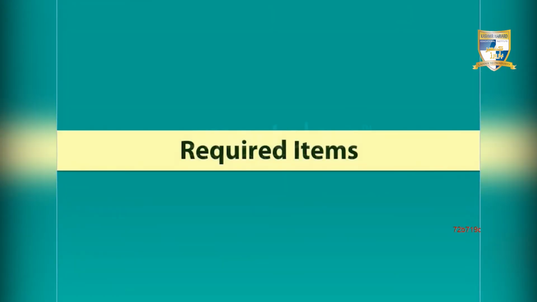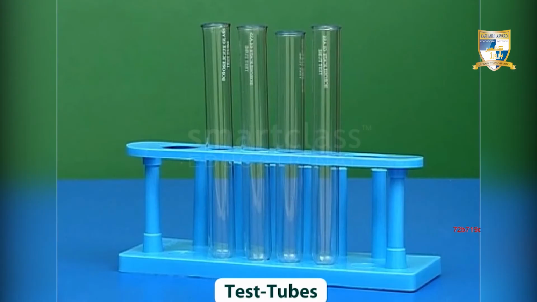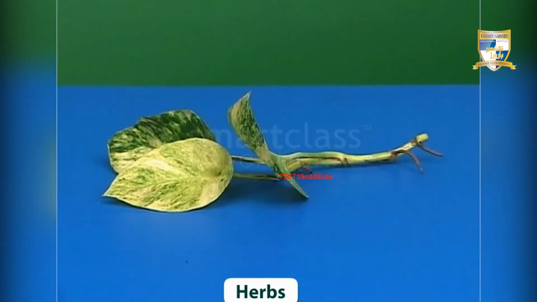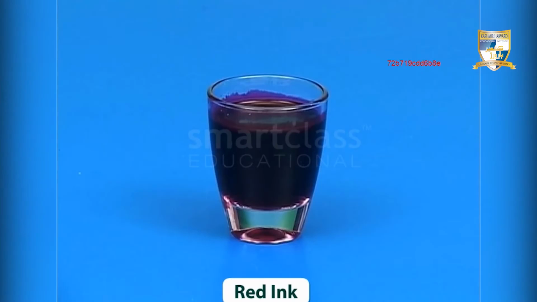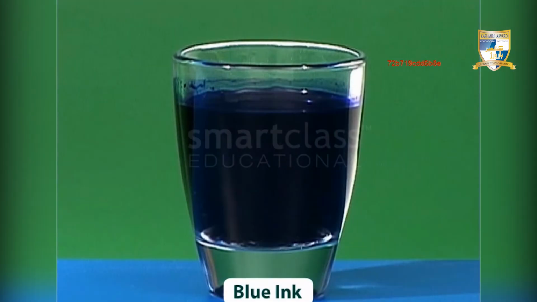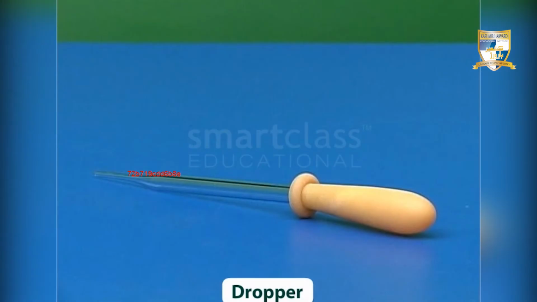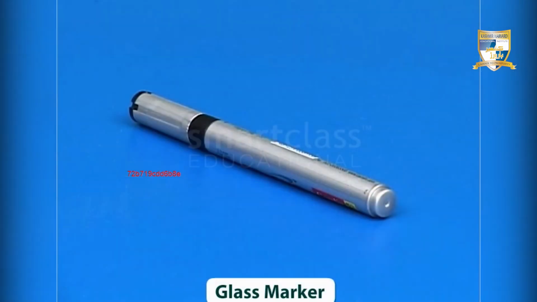To know how the stems of plants conduct water, you need test tubes, water, herbs, red ink, blue ink, blade, dropper, and glass marker.